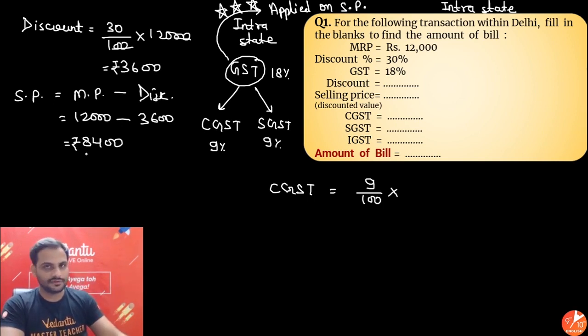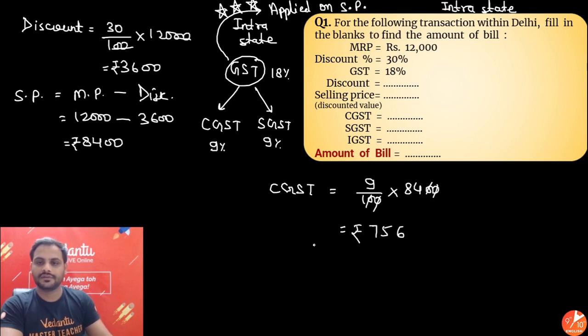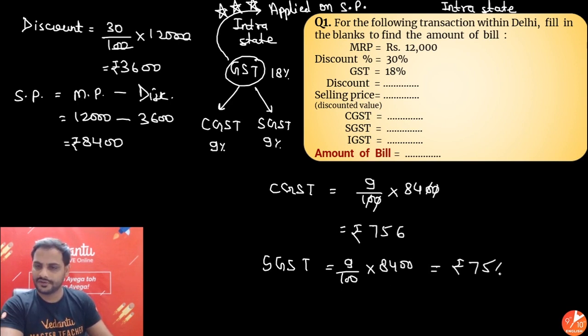Selling price is rupees 8,400. So 9% of rupees 8,400. This to this got cancelled. 9 fours are 36, so rupees 756. Similarly, beta, SGST also will be 9% of 8,400, which again will be rupees 756. Now last thing is IGST. Now beta look, IGST is in interstate. It is not interstate, so IGST will be 0.